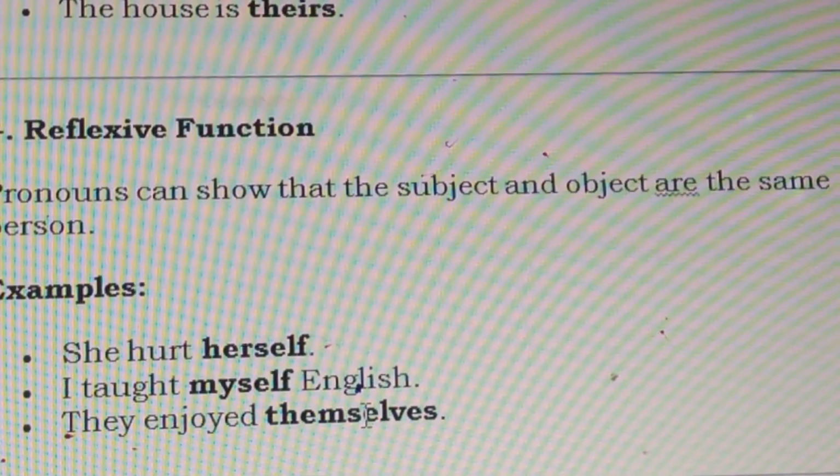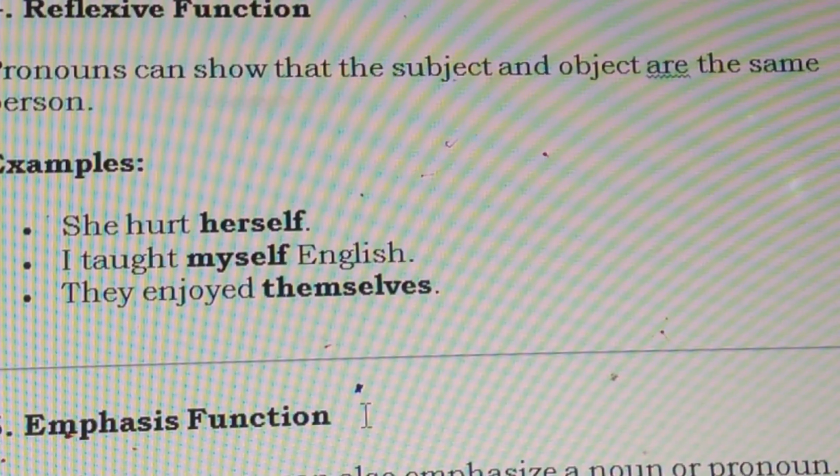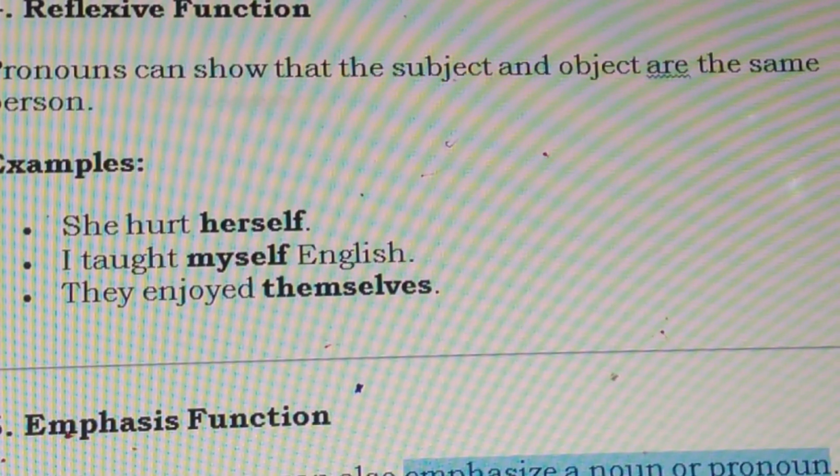The other one is the emphasizing function. Emphasizing means emphasizing a noun or pronoun. For example: I cooked the food myself. The president himself attended the meeting. This is called the emphasizing function.